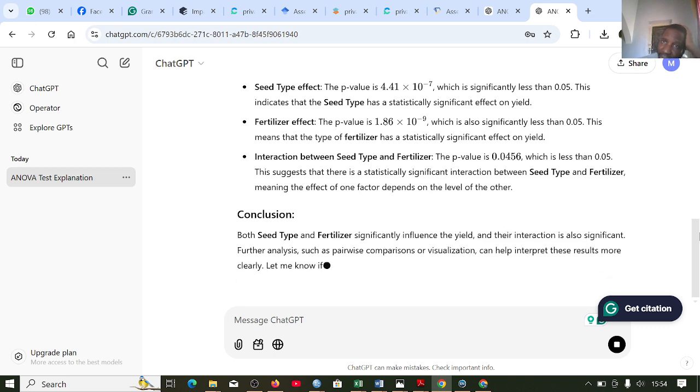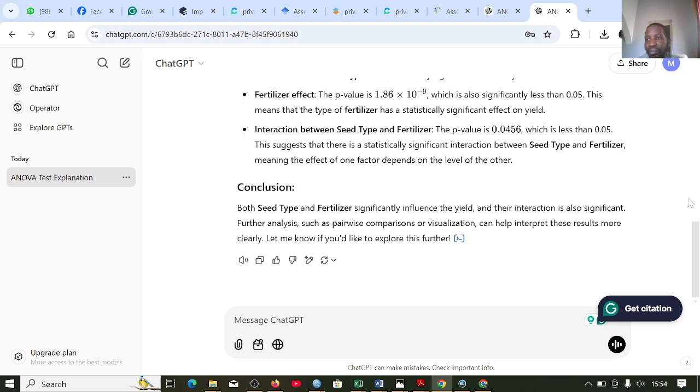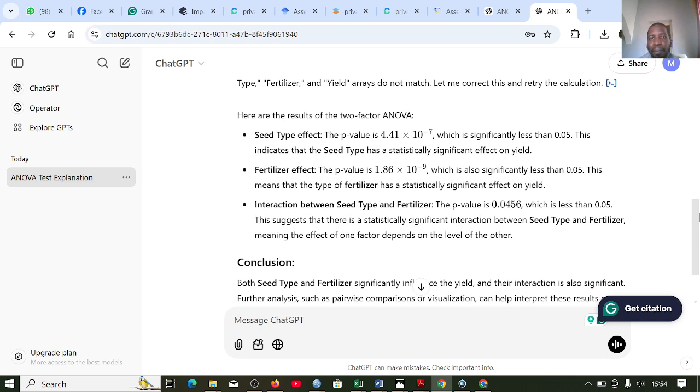So it has done that. It has calculated the p-value for each, and it has made a conclusion. With regard to the effect of the seed, it says that it has an effect because the calculated p-value is less than 0.05.